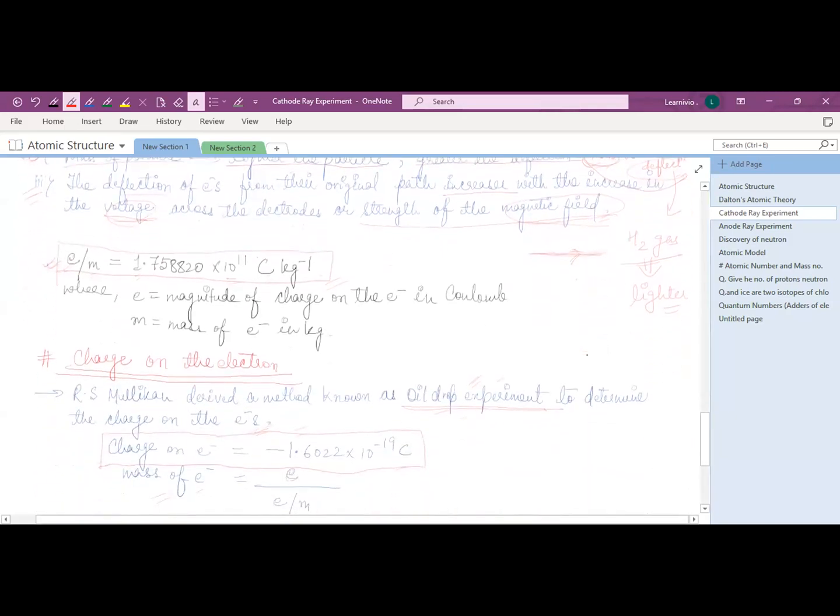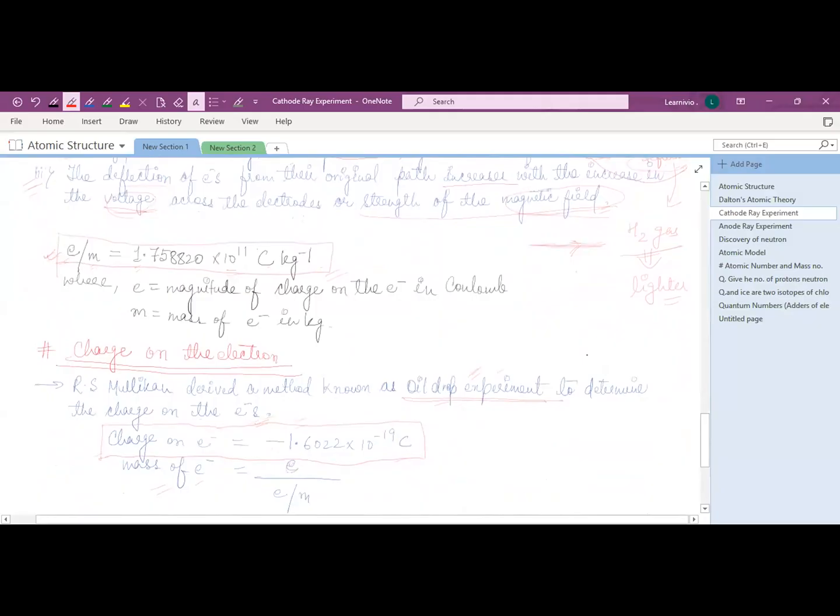By this, he just derived the e upon m ratio. What is e upon m ratio? The charge upon mass ratio is 1.758820 into 10 to the power 11 coulomb per kg. Right? So this value you have to remember. This is the charge to mass ratio of electron, 1.758820 into 10 to the power 11 coulomb per kg.